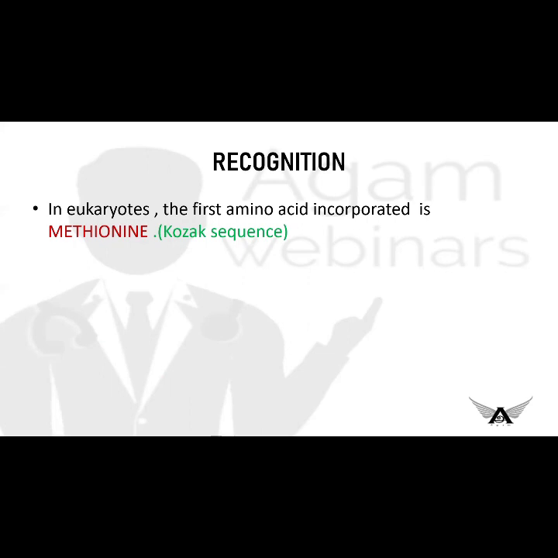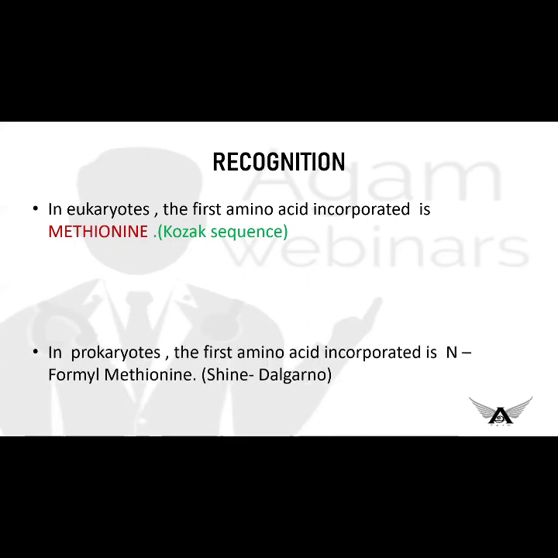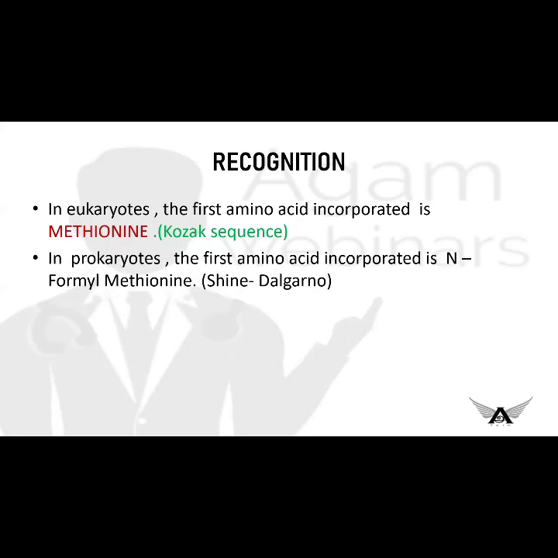But the amino acid is methionine in eukaryotes and N-formyl methionine in prokaryotes. The methionine coding sequence in eukaryotes is called the Kozak sequence, and the N-formyl methionine coding sequence in prokaryotes is the Shine-Dalgarno sequence. For this recognition to occur, we require some initiation factors, which are represented by eIF.